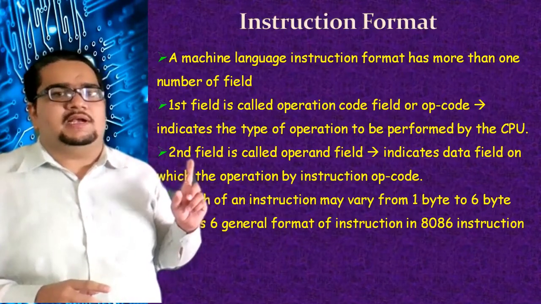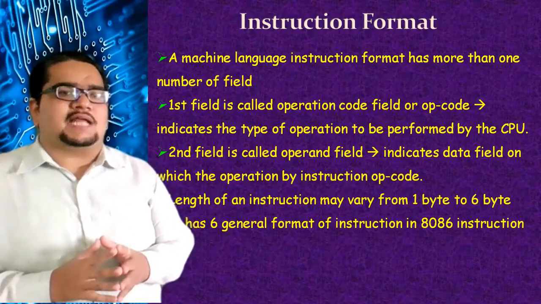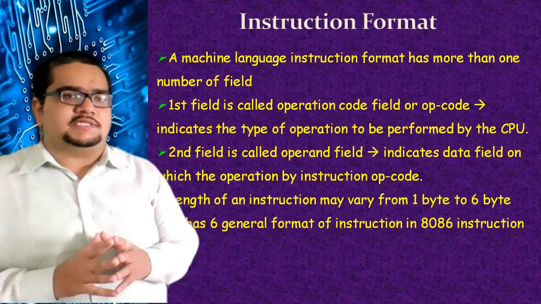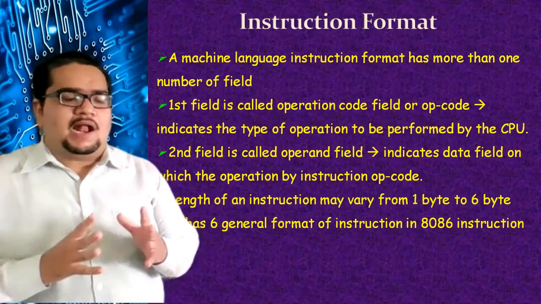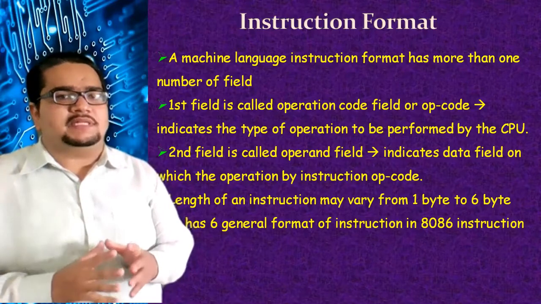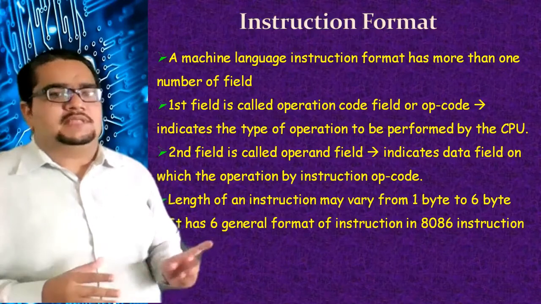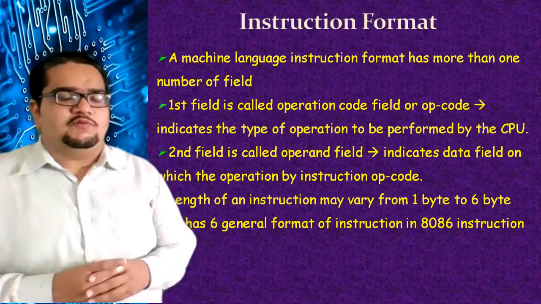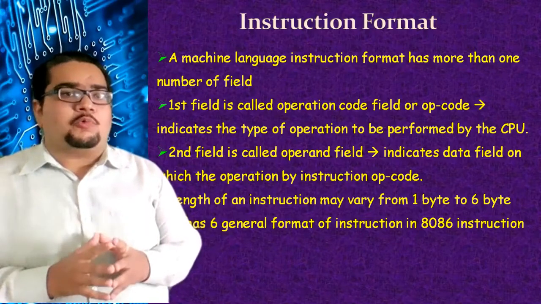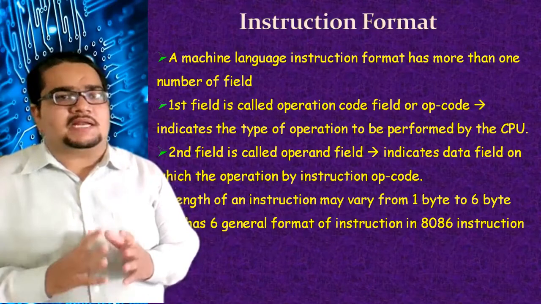So the first field is called an operation field or opcode field. Okay, it indicates the type of operation to be performed by the CPU. The second field is called an operand field, and the operand field will have the data upon which that operation has to be performed. The length of the instruction may vary. It can be a 1-byte instruction where only the opcode will be there and no operands will be there, because some of the operands are implied.